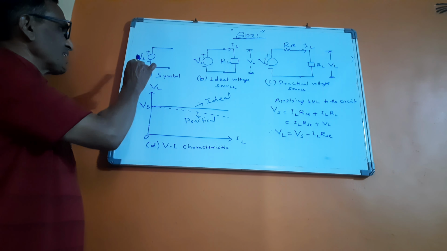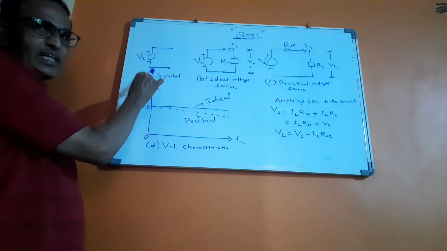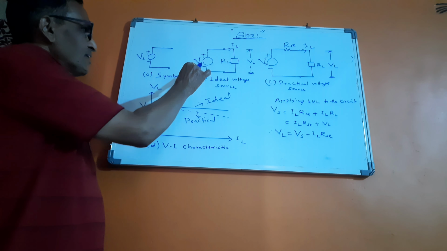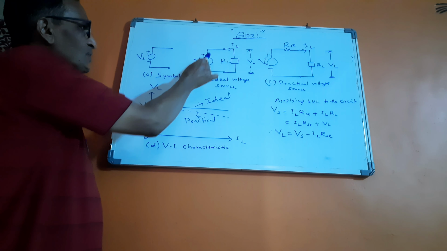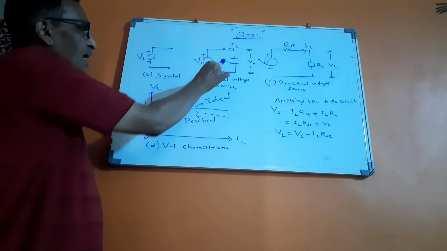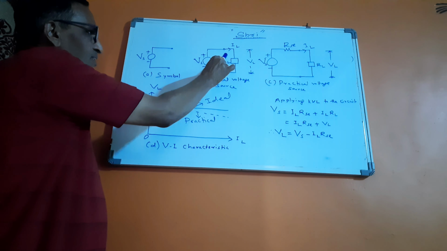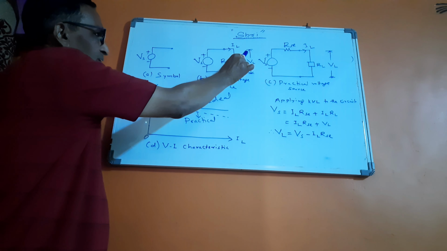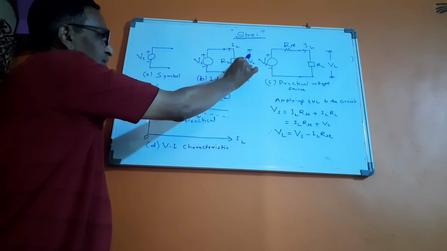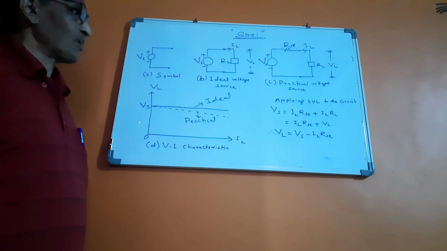A symbolic representation of an ideal voltage source is as shown in figure A. The internal resistance of the ideal voltage source is 0, so it is not shown in figure B, and load RL is connected across the terminals of the voltage source. The voltage appearing across RL is equal to IL into RL, and that is equal to VL.